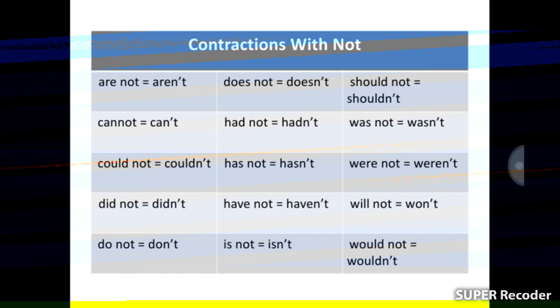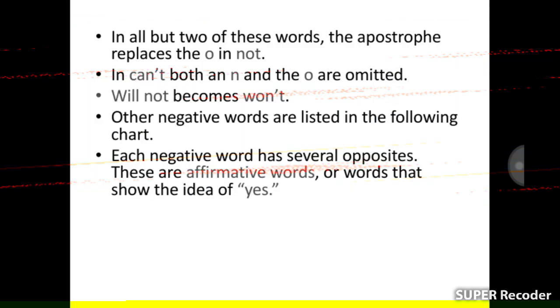Contractions with not: are not, aren't; cannot, can't; could not, couldn't; did not, didn't; do not, don't; does not, doesn't; had not, hadn't; has not, hasn't; have not, haven't; is not, isn't; should not, shouldn't; was not, wasn't; were not, weren't; will not, won't; would not, wouldn't.